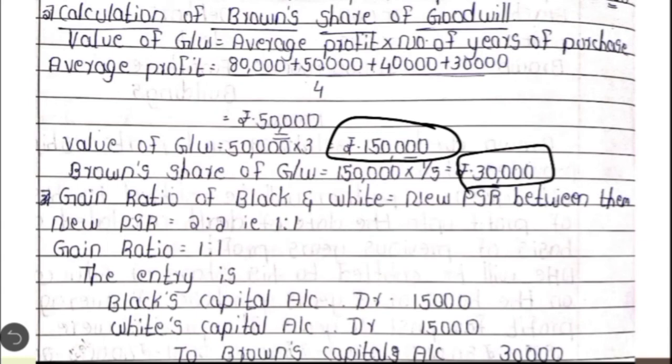On the outstanding balance, out of 50,400, 5,400 is already paid. What is the outstanding balance? 45,000. On that, 6% we have to calculate for the entire year. So we are not multiplying by any months. It is for the entire year. So we get the interest of 2,700.